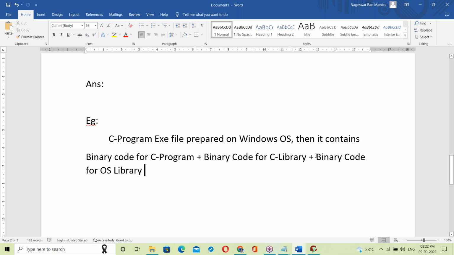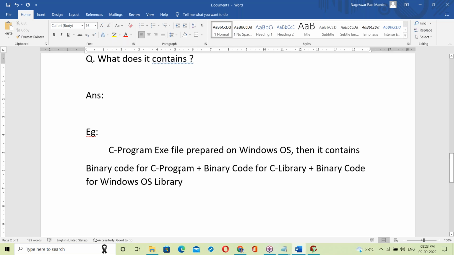So that exe file is linked with the OS library. See, now here it's a Windows OS, right? So it links with the Windows OS library here. When the C program exe file is prepared on Windows OS, it contains the binary code for the C program, the binary code for the C library, and the binary code for the Windows OS library. By linking with the Windows OS library, the exe file is generated. That exe file contains the Windows OS library.